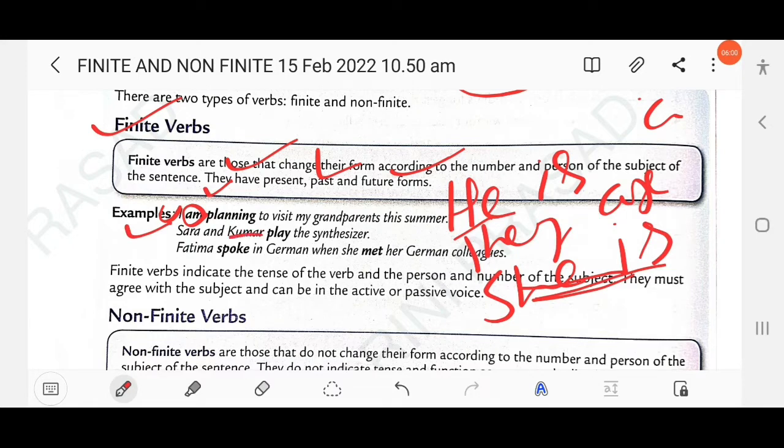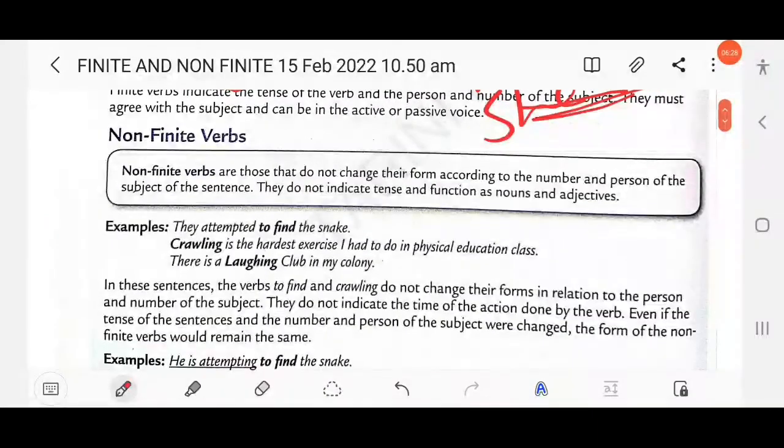Sara and Kumar is plural, that's why the verb is also plural, and it indicates the tense. Which tense? Present tense: in the first sentence, present progressive; in the second sentence, simple present; in the third sentence, past tense, spoke. So finite verbs have present, past and future forms, but non-finite verb forms don't have present, past and future forms. Clear? Non-finite verbs are those that don't change their form according to the number and person of the subject of the sentence. They don't indicate the tense and function as nouns and adjectives.